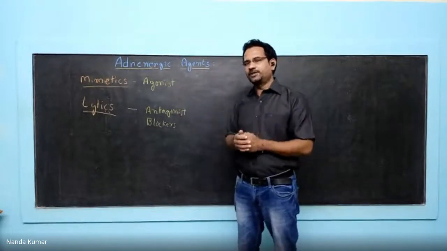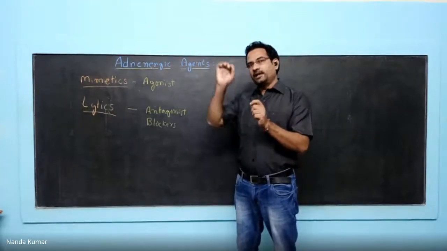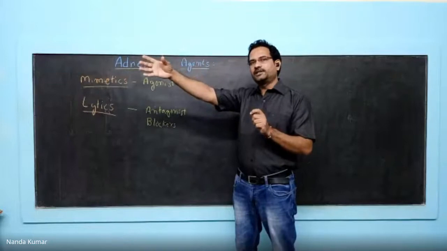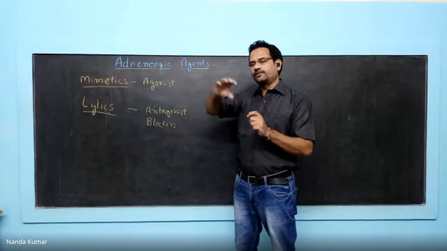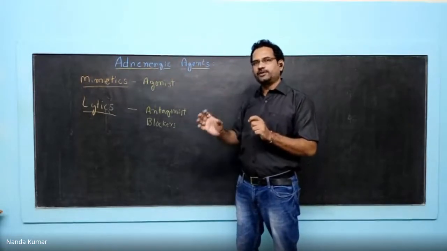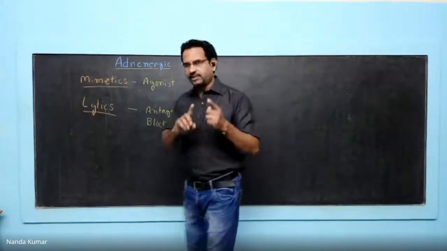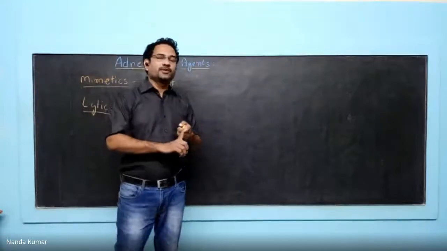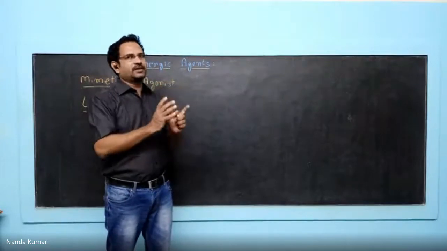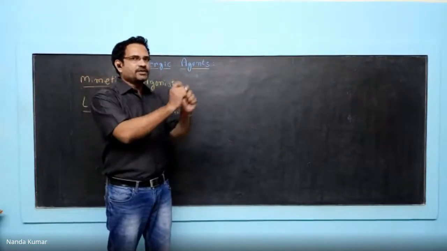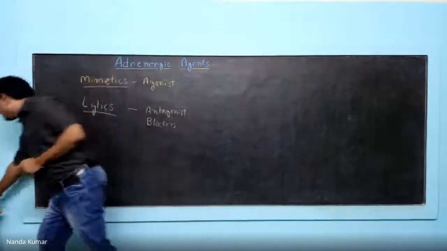While I'm discussing the receptors, I'll give you a list of alpha-1 receptor agonists and antagonists, and I'll give you the therapeutic use of those agents. Alpha-1 agonist, what is the therapeutic use? Alpha-2 agonist, what is the therapeutic use? Alpha-1 antagonist, therapeutic use. Alpha-2 antagonist, what is the therapeutic use? I'll give a list. There will be a lot of drugs, but be patient to learn them because they are involved in a lot of diseases, with a lot of therapeutic uses. Once you understand the physiology of that receptor, then you will be able to understand why it is used to treat a particular disease or pathological condition. Let us get into that.